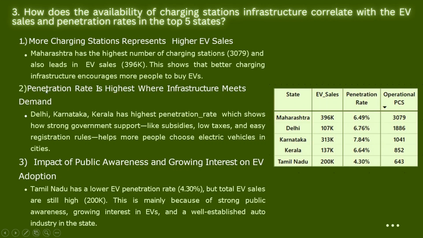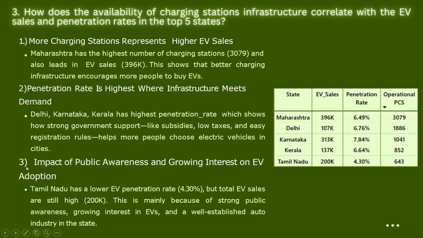So, second factor is penetration rate is highest where the infrastructure meets the demand. Here, Delhi, Karnataka, and Kerala had the highest penetration rate, which shows how the strong government support, like subsidies, low taxes, and easy registration rules, helps more people to choose the electric vehicles in these cities.